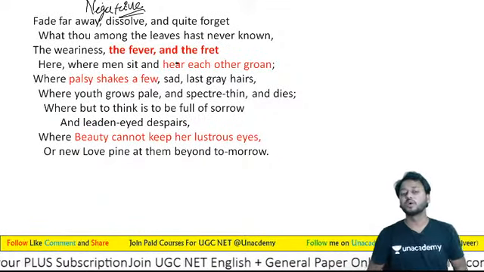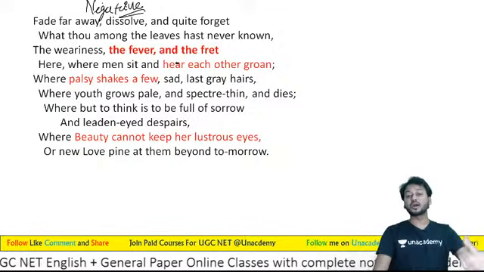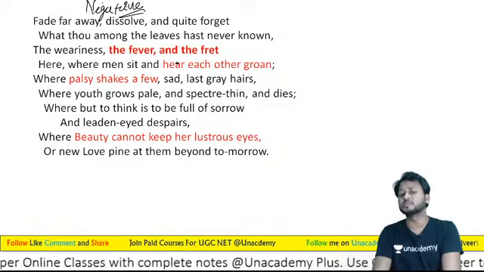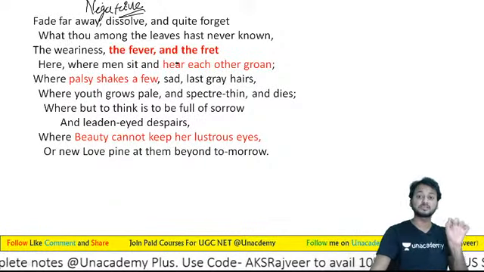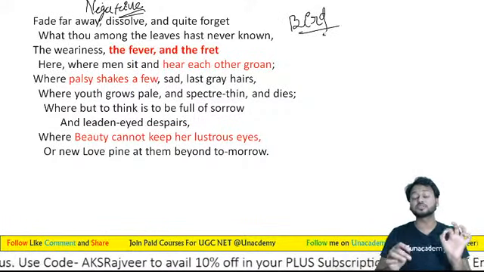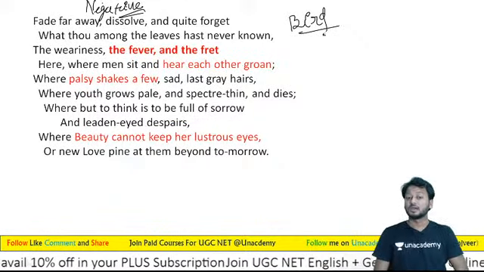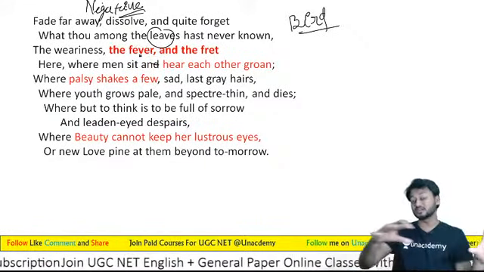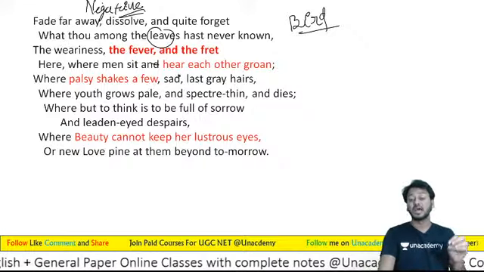And quite forget what thou among the leaves hast never known. And quite forget, और मैं भी अपनी लाइफ की दुनिया के सारी तकलीफें, सारे दुखों को भूल जाऊं. What thou among the leaves hast never known, जो तुमने कभी नहीं जाना. Because, learners, you must understand, bird को इस दुनिया के सुख और दुख से कोई मतलब नहीं. So that's why he is saying what thou among the leaves, कि in हरे भरे grounds and all, in places, these mountains में रह करके तुमने कभी नहीं जाना, had never known.